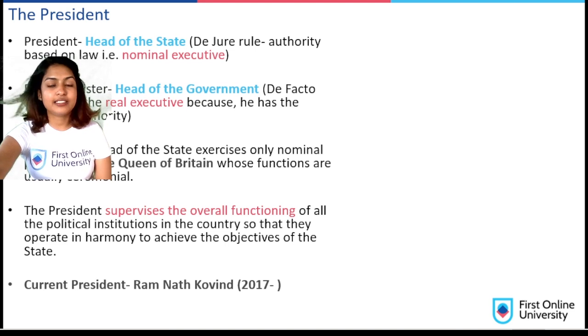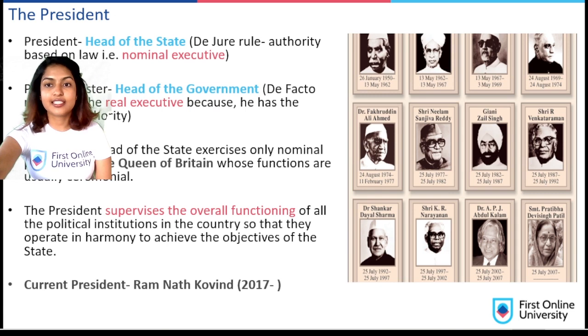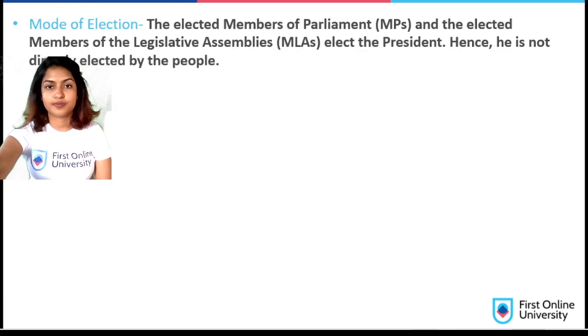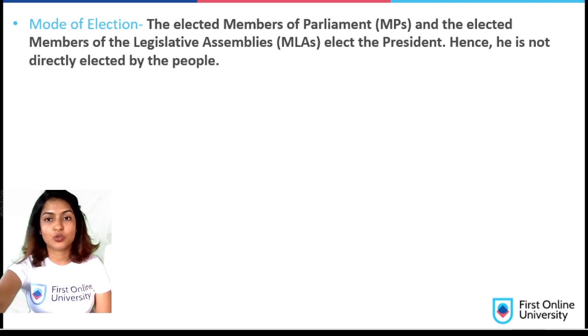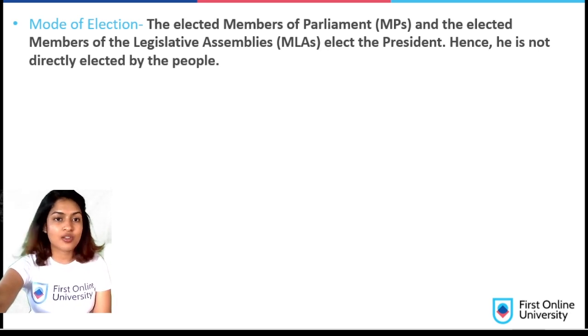So who is the current president of India? It's Ramnath Kovind. This is the list of all the past presidents. You can take a look at it. So let us see how the president is elected, the mode of election. The elected members of parliament, that are the MPs, and the elected members of the legislative assemblies of the states, that is the MLAs, they elect the president. Hence, it's an indirect election and he is not directly elected by the people.